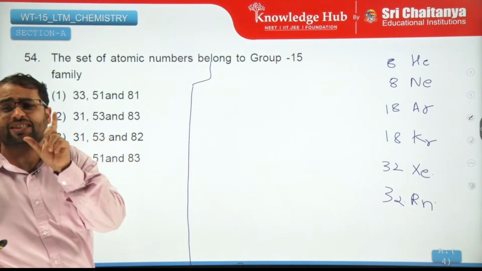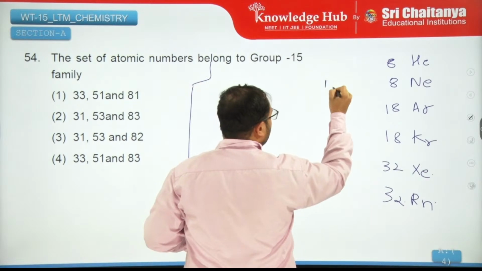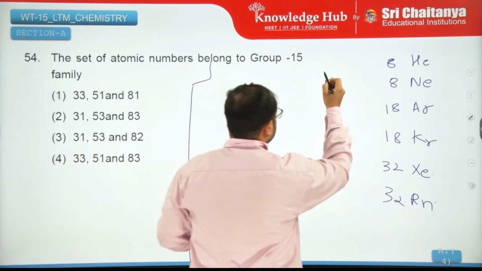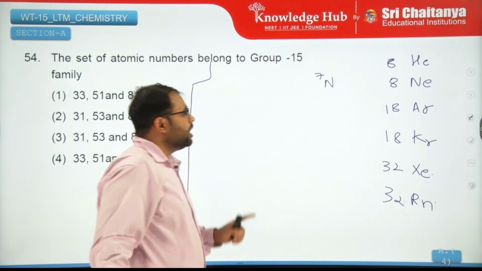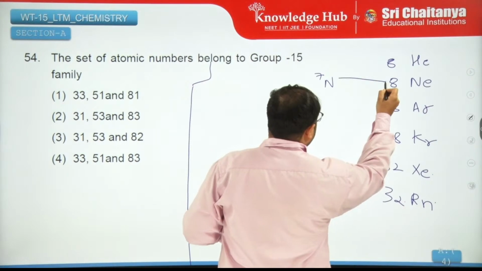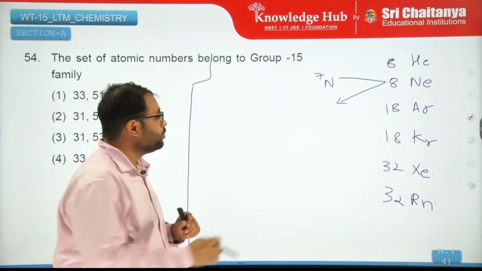Now, group 15's nitrogen comes in the second period. So nitrogen lies somewhere here and nitrogen's atomic number is 7. Now, if you add 8 to 7, what are you bound to get? You are bound to get 15.